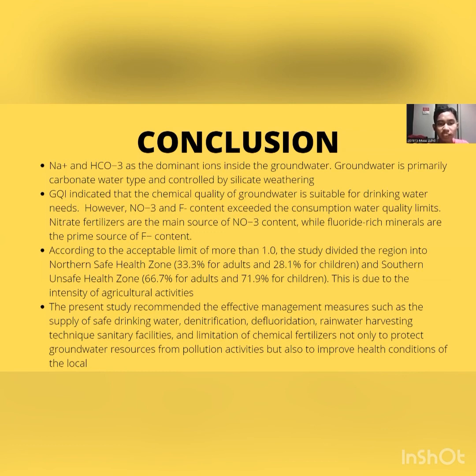According to the health index limit of more than one, the study divided the region into a northern safe health zone and a southern unsafe health zone, which is because of the intensity of agriculture activities. The present study recommended effective management measures such as supply of safe drinking water, denitrification, defluoridation, rainwater harvesting techniques, sanitary facilities, and limitation of chemical fertilizers to protect the groundwater resources from pollution and also to improve health conditions of the locals.